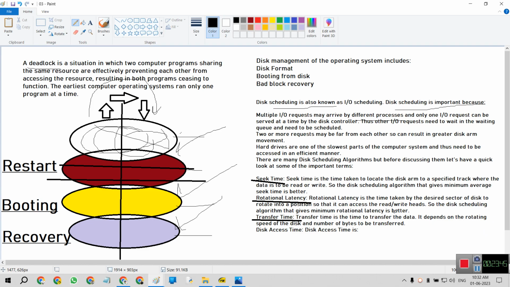So the disk scheduling algorithm that uses minimum rotational latency is better.